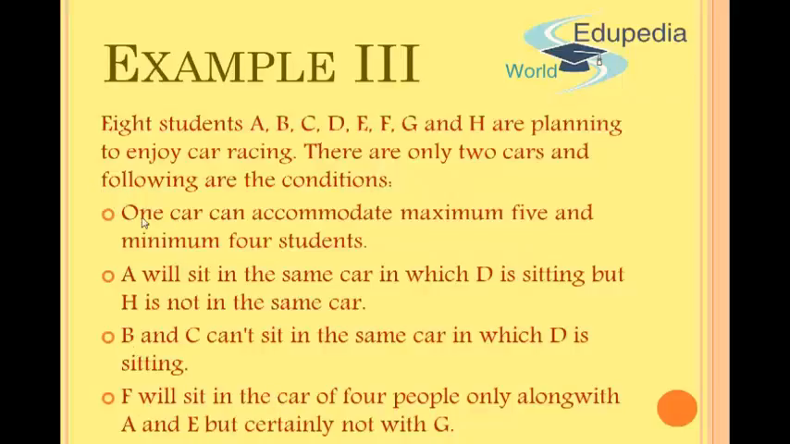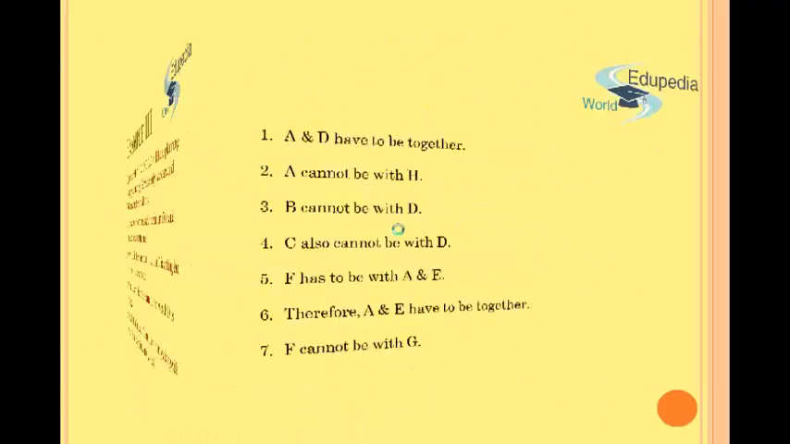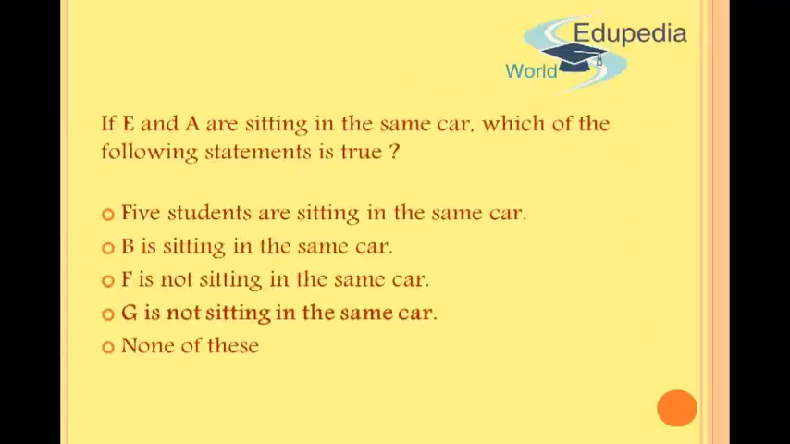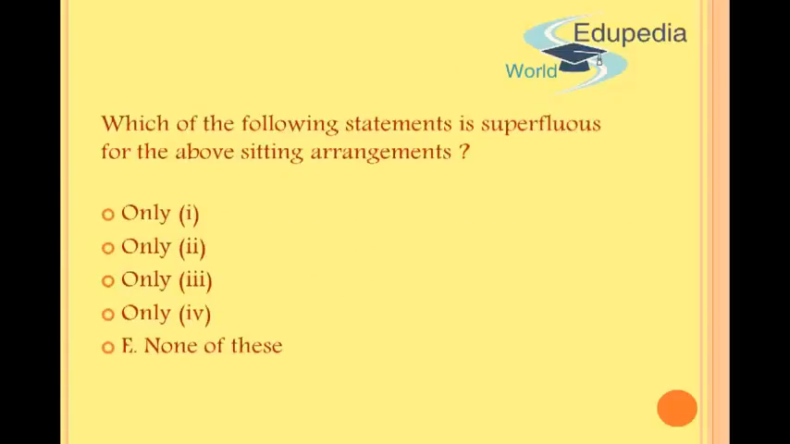The first statement, however, says that one car can accommodate maximum 5 and minimum 4 students. I have not used this statement for solving any of the questions. So that statement is superfluous. So I'll select the first one, only one, as the correct answer choice.